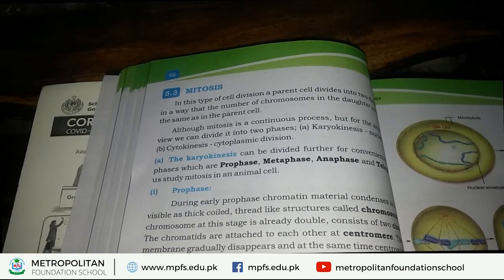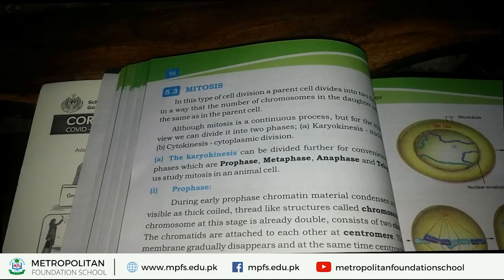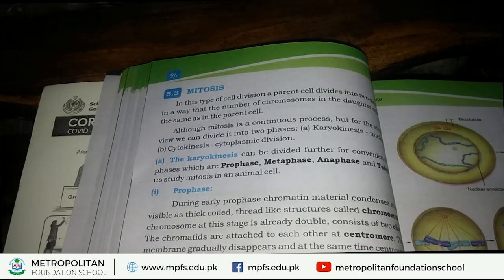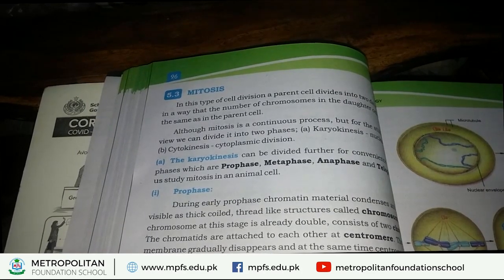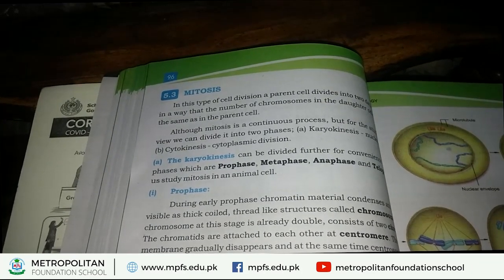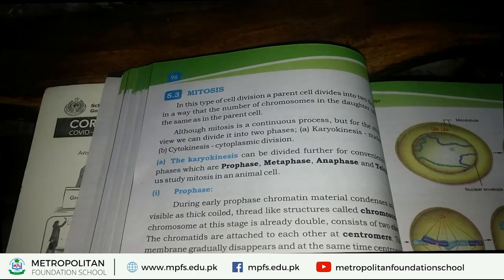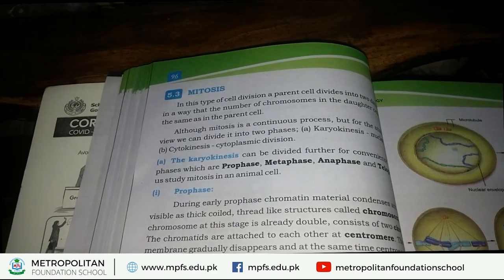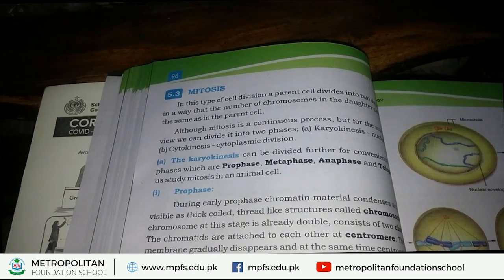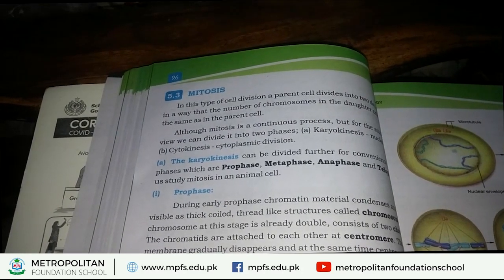I give you example of bacterial cell. What happens in bacterial cell? A single bacterial cell divides and forms two copies of daughter cells, and these two daughter cells further divide and form two copies of new daughter cells. As a result, the number of bacterial cells increases. It is an example of mitosis.